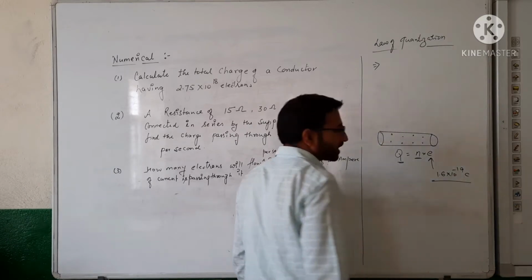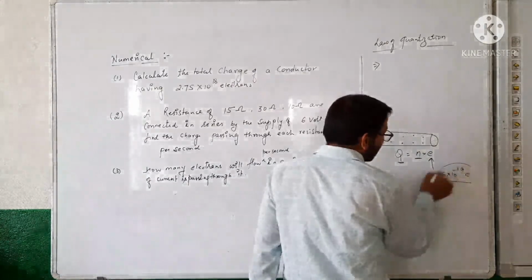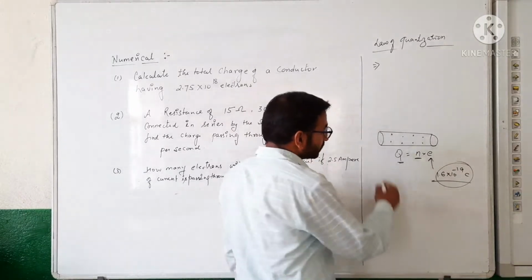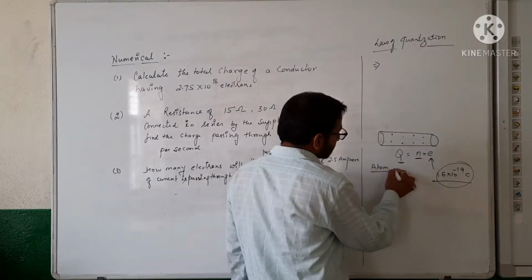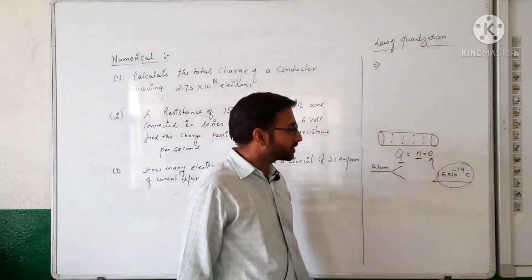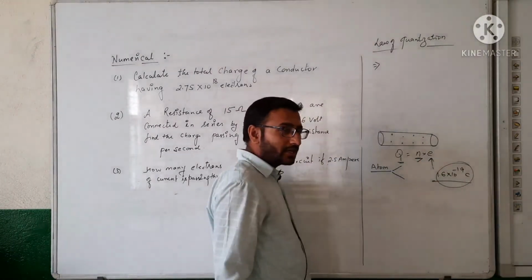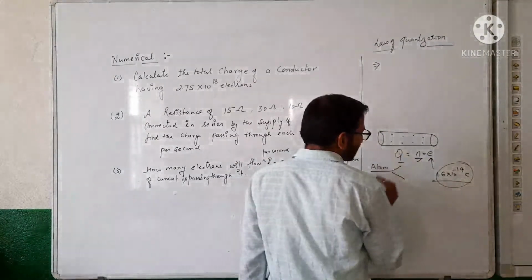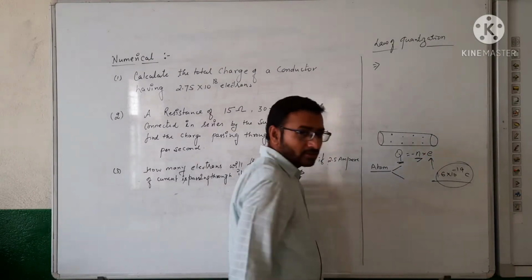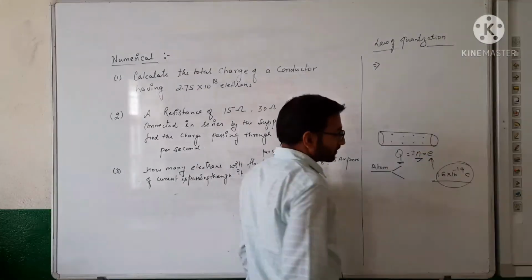But when we think about protons, the atom is electrically neutral, so it contains an equal number of protons. If it contains n electrons, it will also contain n protons, but the charge due to electrons is negative and the charge due to protons is positive.